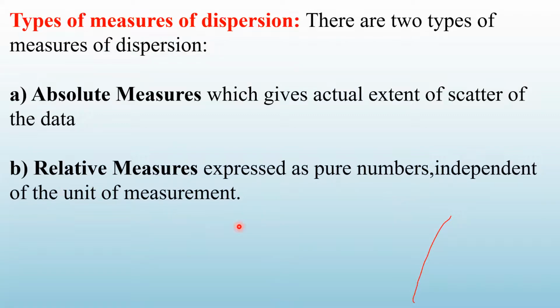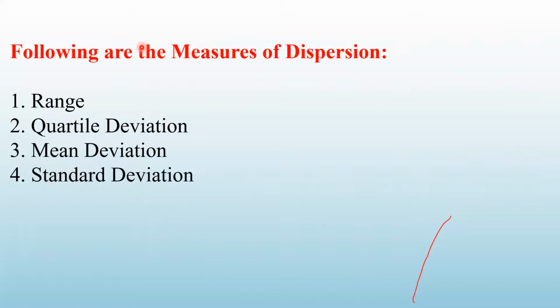Meaning what? एक डेटा है सपोज वेट का, तो उसका यूनिट क्या होता है? किलोग्राम. एक डेटा है से हाइट का, उसका यूनिट क्या होता है? मीटर और सेंटीमीटर और व्हाटएवर. So relative measure is independent of the units. That's all you have to understand. Don't worry about this too much. Okay.